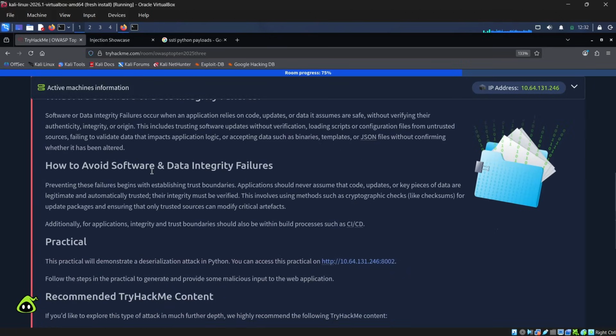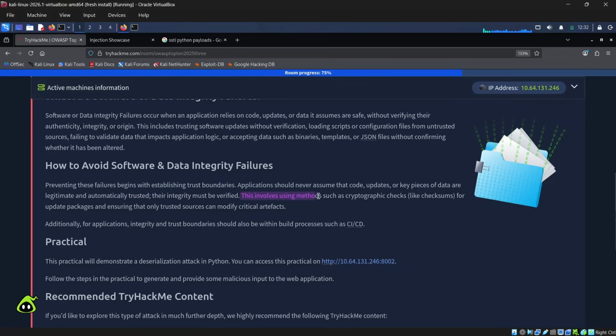Now, how can you avoid software and data integrity failures? Preventing these failures begins with establishing trust boundaries. Applications should never assume that code, updates, or key pieces of data are legitimate. So if you're building an application, make sure that it doesn't trust any input automatically. It should verify properly. Their integrity must be verified, right? Integrity means it shouldn't be modified, so you have to verify that.